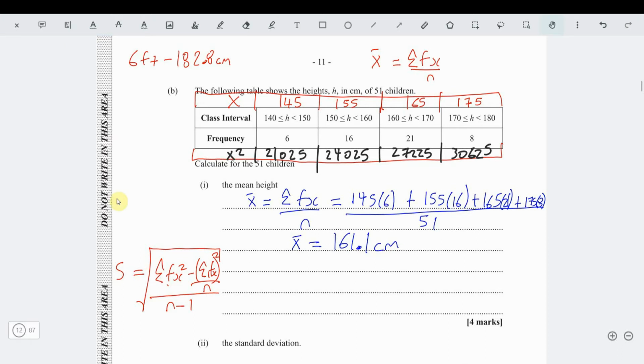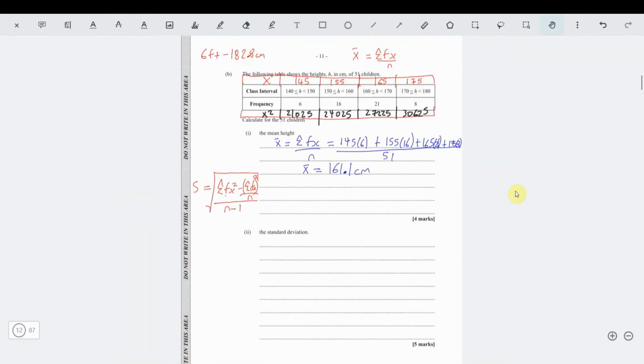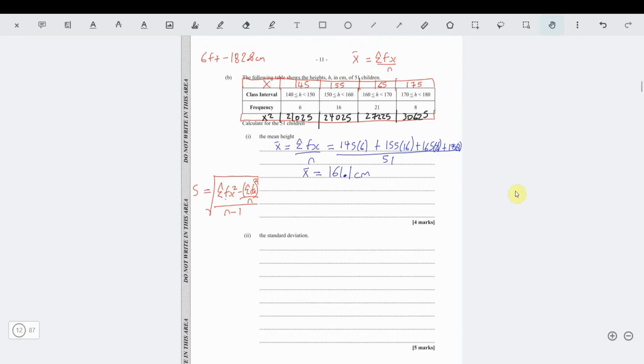So let's go ahead and work out the standard deviation. Now I'm going to zoom out, and it might not be as clear when I zoom out, but it's so I can see the table and do the question at the same time. So in this case, the standard deviation is now equal to, remember, the sum of fx squared. I don't have enough space to work out fx squared, so look what I'm going to do.